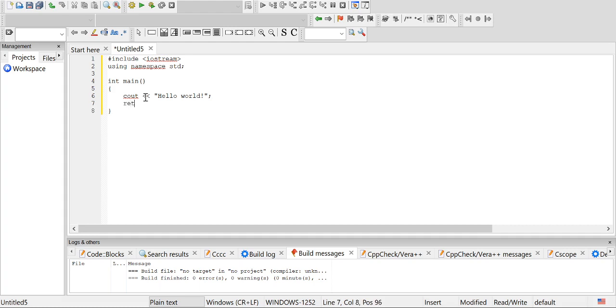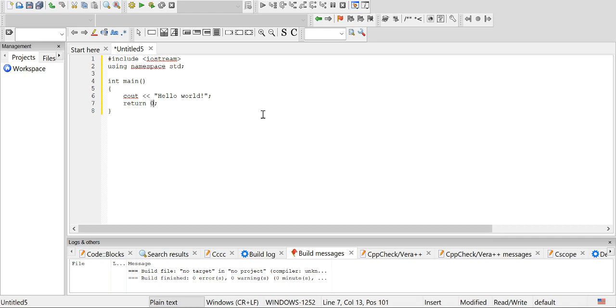Okay, and the next statement is return 0. We use return 0 because the main function is returning an integer. Here we have said that int main means this main function will return an integer, and at the end we have to write the return statement, otherwise the program will not run correctly. Return 0 means you can return any integer, but it is returning a 0. 0 typically means the program has run successfully. So this is the hello world program.